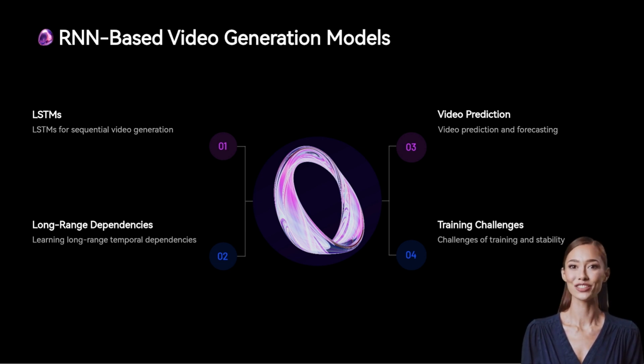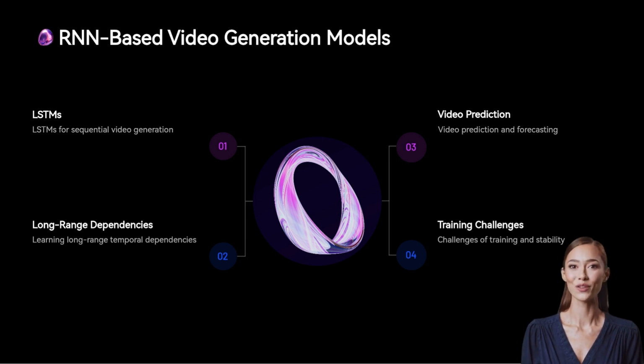LSTMs are commonly used in video prediction tasks, where the model is trained to predict the next frames based on a sequence of previous frames. This approach can be used for video forecasting, such as predicting the future movements in sports, traffic patterns, or even human behavior in a video.